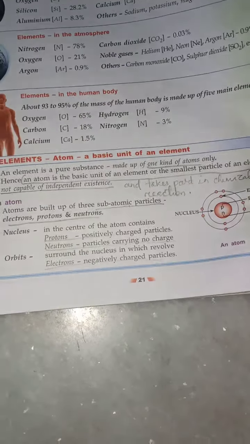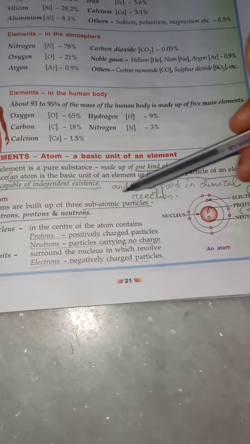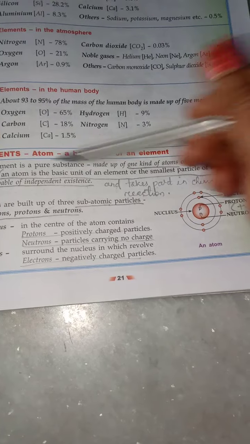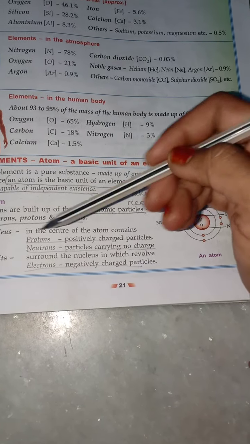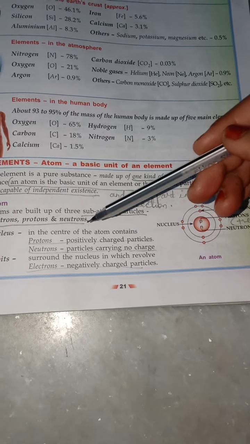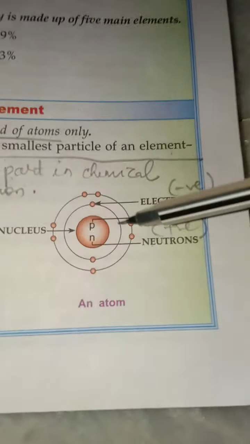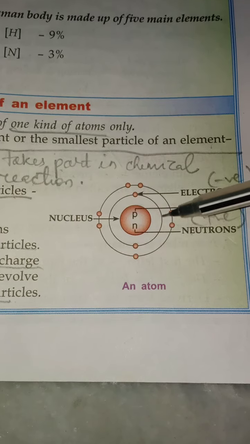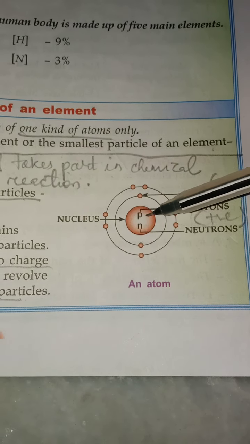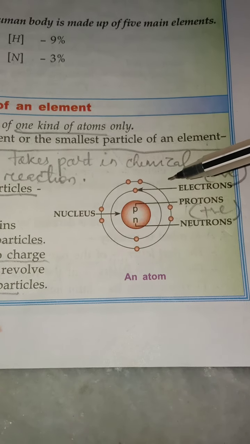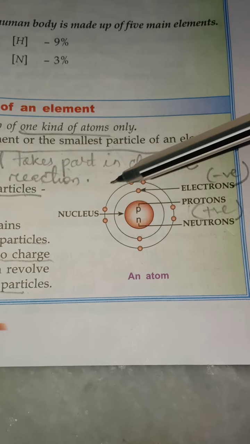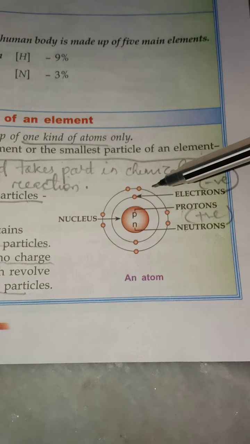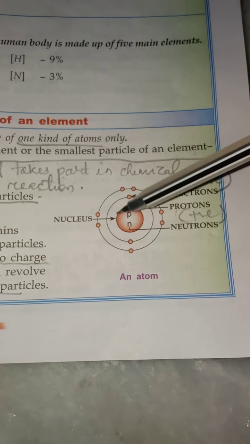And these atoms are further divided into three subatomic particles. Subatomic particles, that is electrons, protons and neutrons. I repeat, electrons, protons and neutrons. If we see the diagram, you can see there is a centrally bound nucleus where we have got protons and neutrons, and the electrons, just like your planets revolve around the sun, these electrons revolve in their fixed orbits around the nucleus.